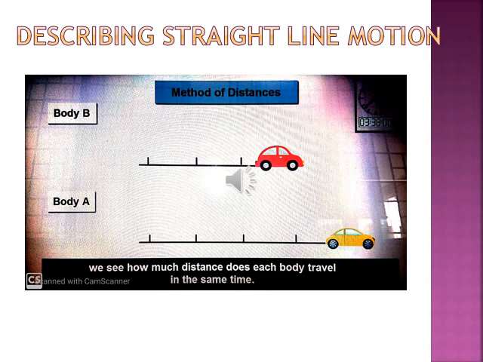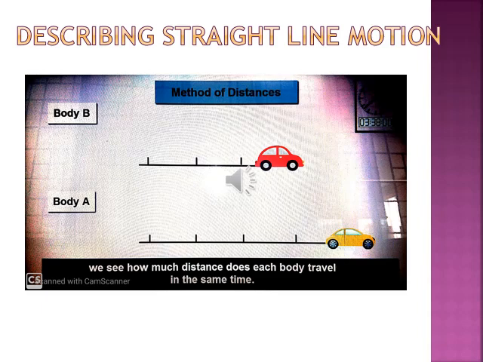The same picture here, but now we are considering the distance traveled by the car. Time is the same. In this way also we can understand straight line motion, whose speed is fast and whose speed is slow. See here, the time is the same, but the distance traveled by the yellow car is greater than the distance traveled by the red car.